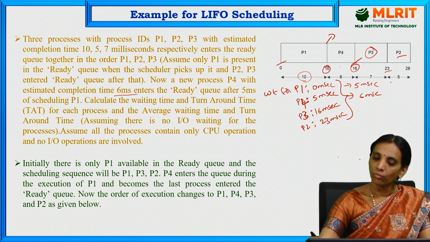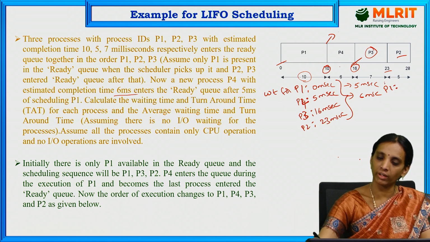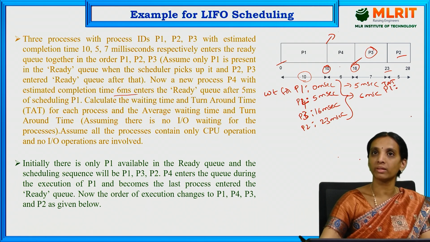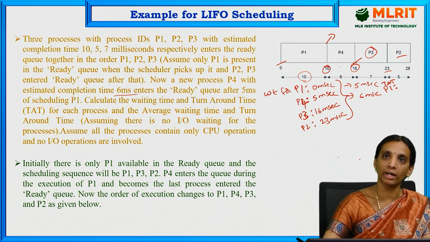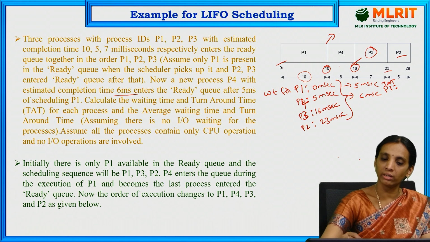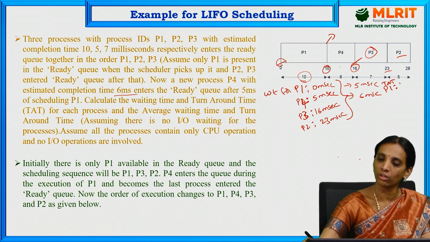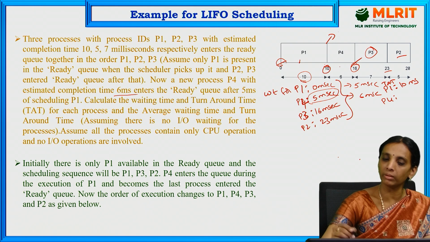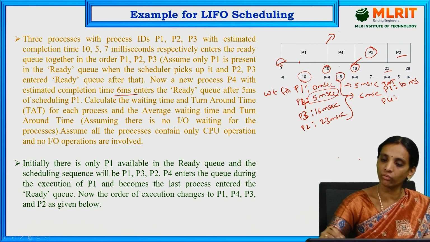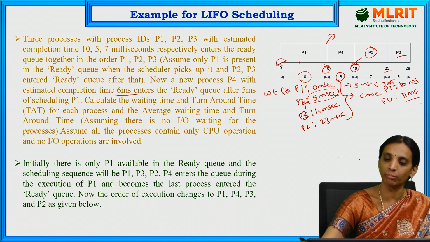Next, what is the turnaround time for process P1? Turnaround time is nothing but the time entered into the ready queue plus the execution time. Here the time entered into the ready queue is 0 plus execution time of 10 milliseconds. So for P1 it is 10 milliseconds. For P4, the time entered into the ready queue is 5 milliseconds, plus its execution time of 6 milliseconds. So the turnaround time for P4 is 11 milliseconds.